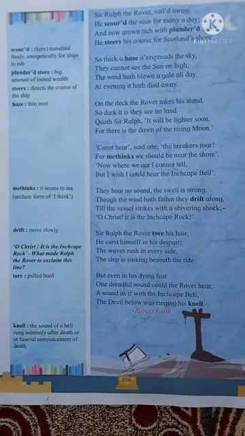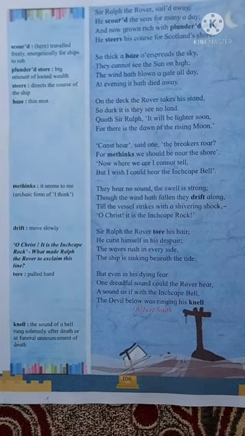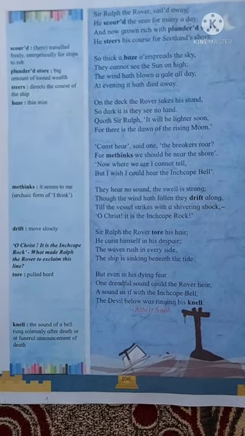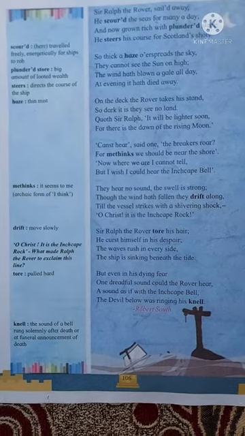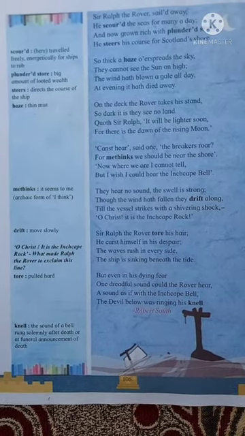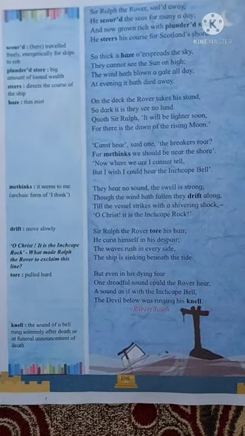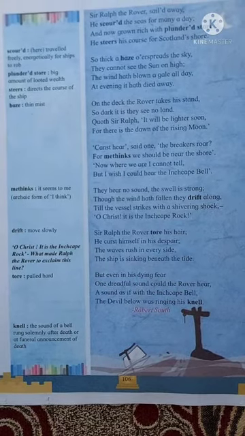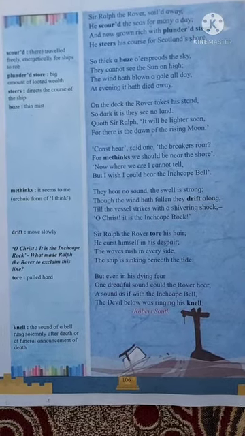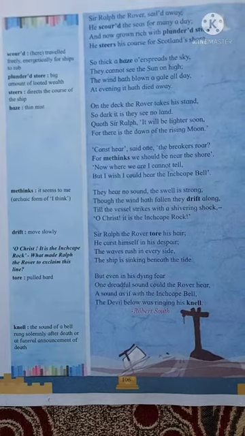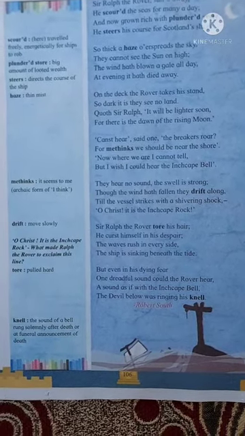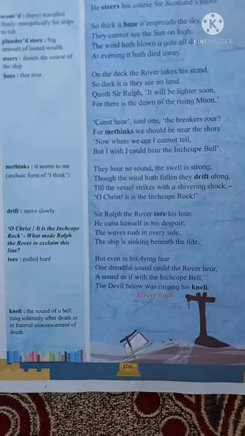"Now where we are I cannot tell." The person was saying that I don't know where we are, I cannot say it, but I wish I could hear the Inchcape Bell. He was supposed to listen to the warning sound of the Inchcape Bell.